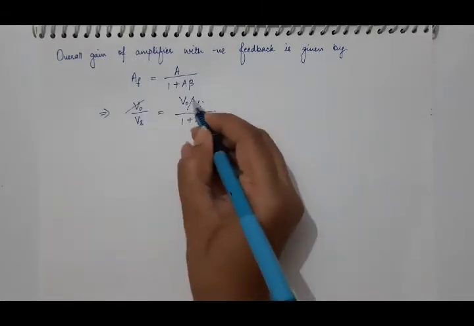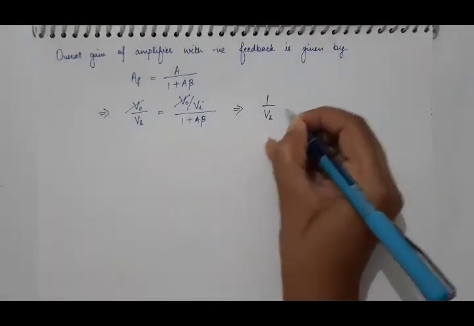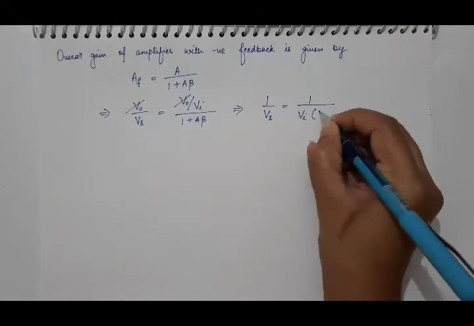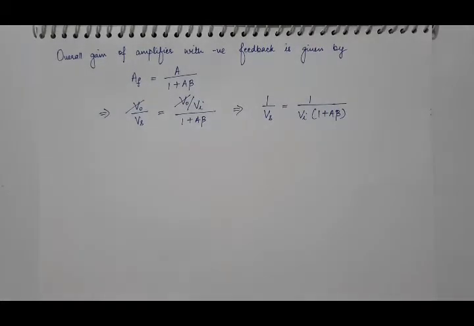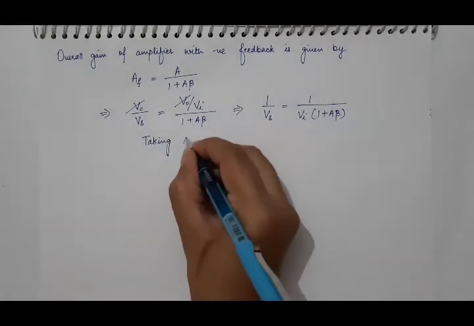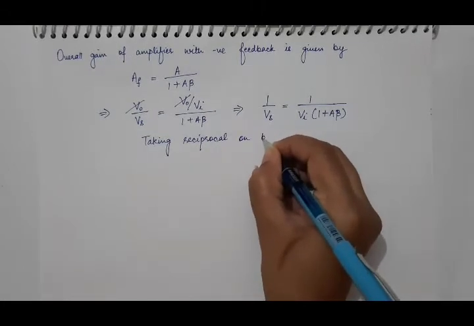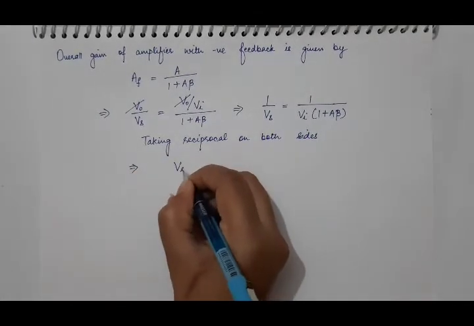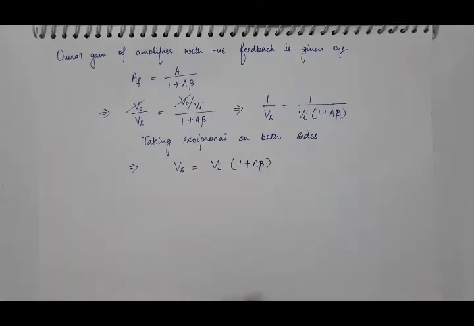So V0 and V0 will cancel out, and we have 1 upon Vs equal to 1 upon Vi into 1 plus A beta. So taking reciprocal on both sides, we get Vs equal to Vi into 1 plus A beta.